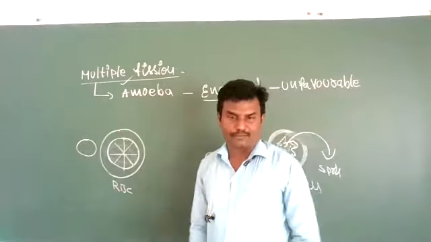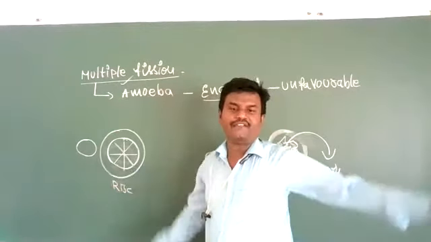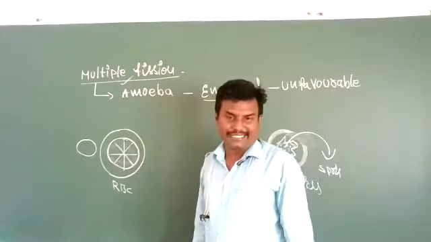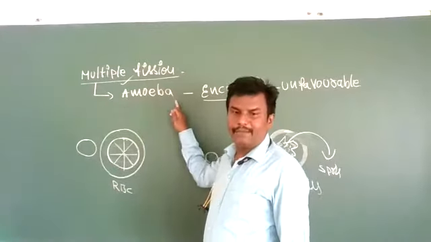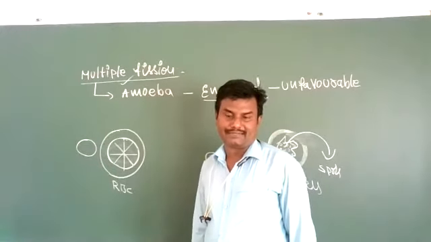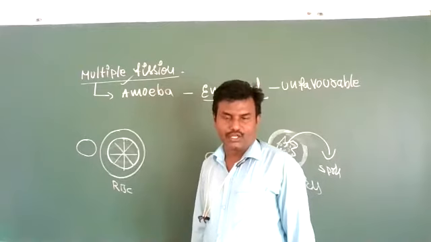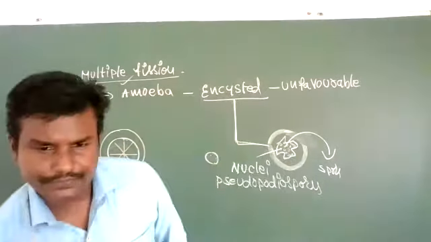So fission is of two types. Binary fission, and this is called multiple fission. Binary fission example, yesterday we have seen. Multiple fission, one example is amoeba and one more example is the Plasmodium parasite, that is the malarial parasite called Plasmodium vivax. Okay, that's all.